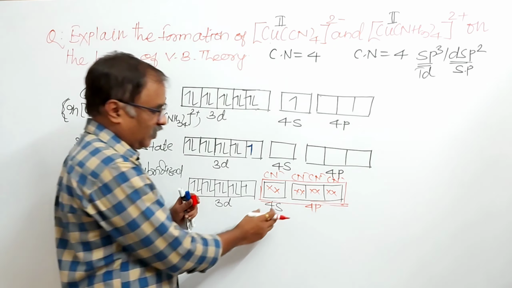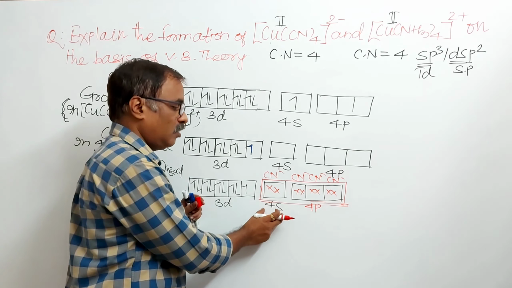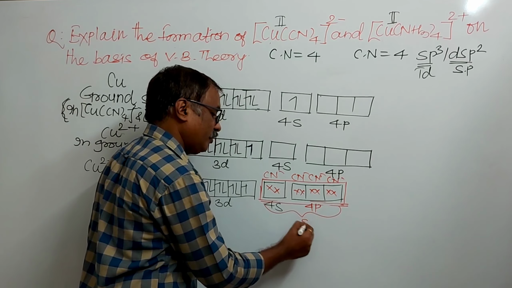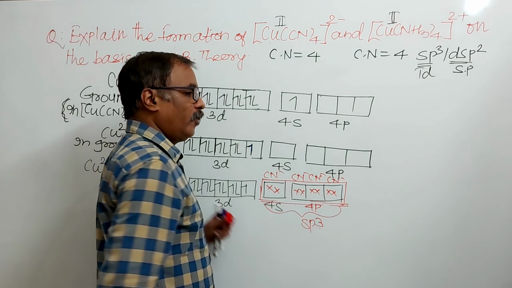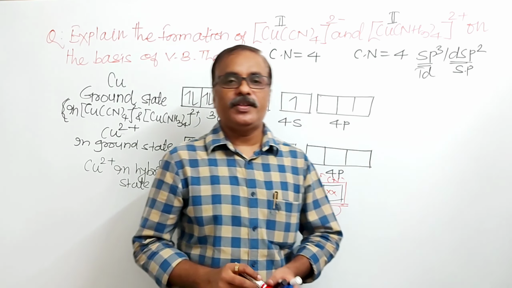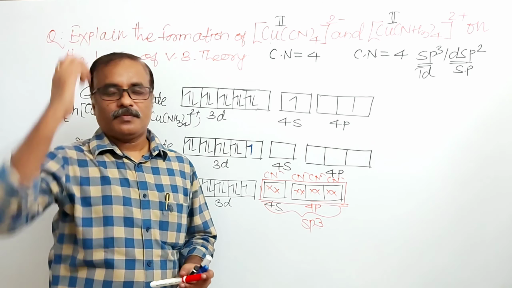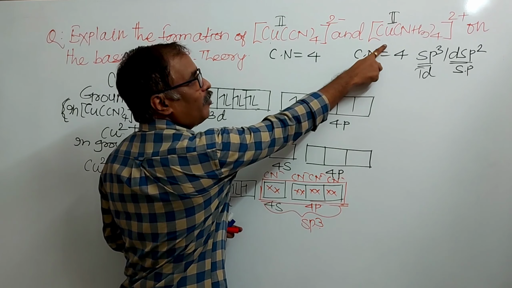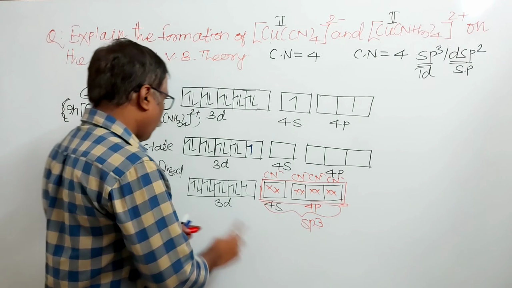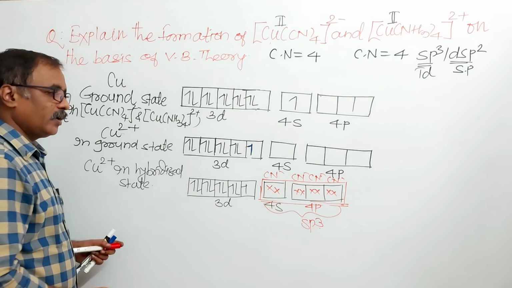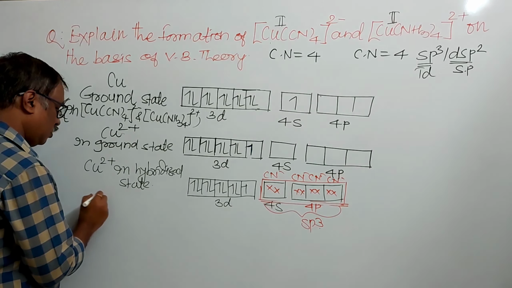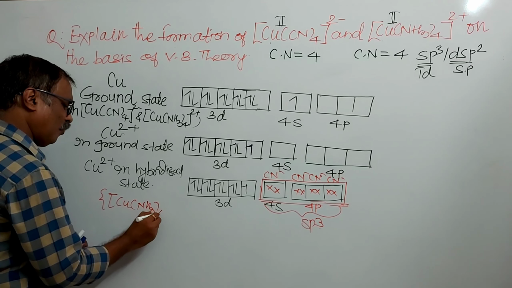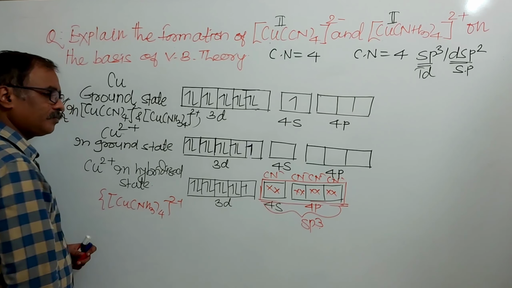And here mixing and recasting of one 4s atomic orbital and three 4p atomic orbitals. So hybridization will be what? sp3. And we know that when hybridization is sp3, geometry is tetrahedral. Exactly the same in the case of what? Tetraamine copper(II). Here I have taken CN-. Exactly the same in the case of Cu(NH3)4 2+.